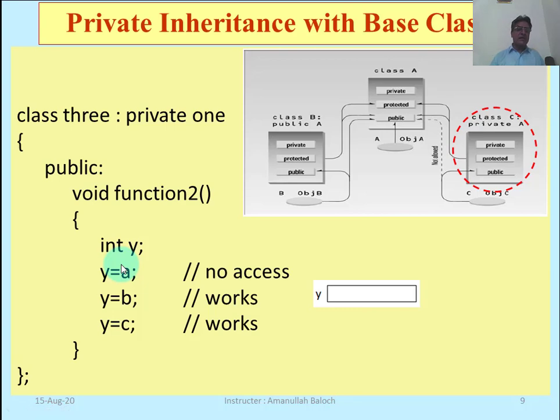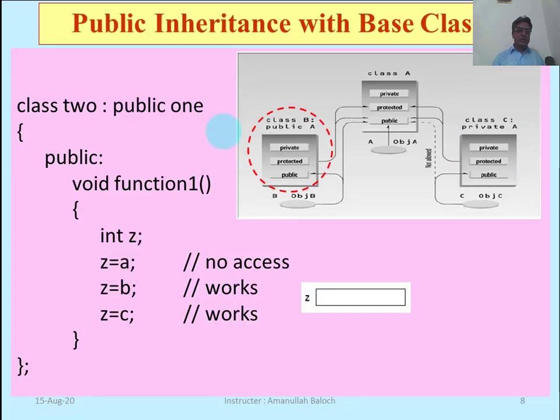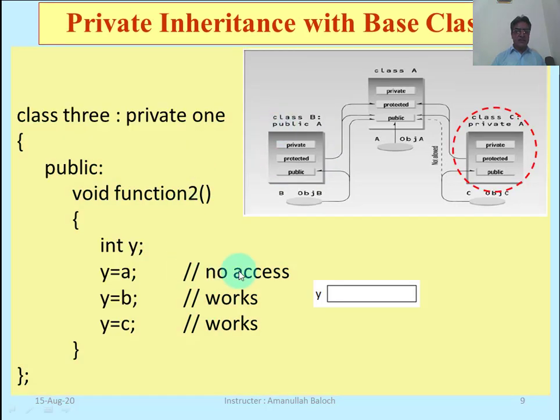Just as class 2 is publicly connected with 1, the same access applies here. That is, we cannot access A, but we can access B and C, the protected and public members. And if we derive class 3 privately from 1, it is the same scenario: we cannot access the private member of the base class, while we can access the protected and public members of the base class.